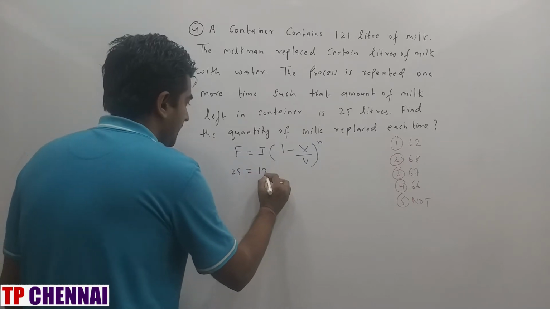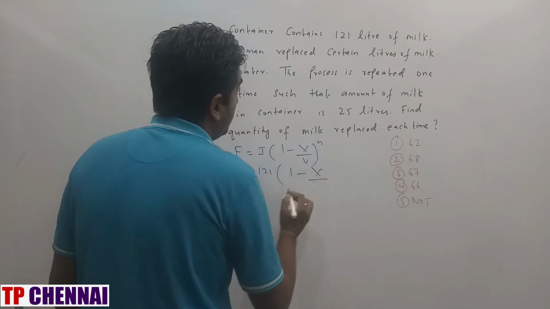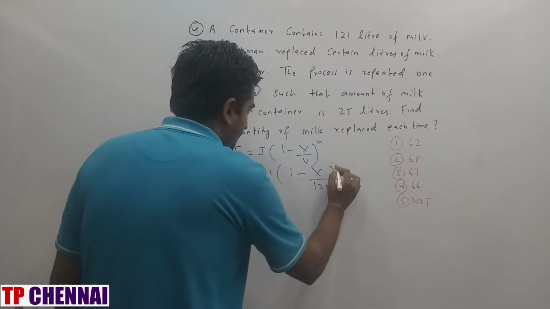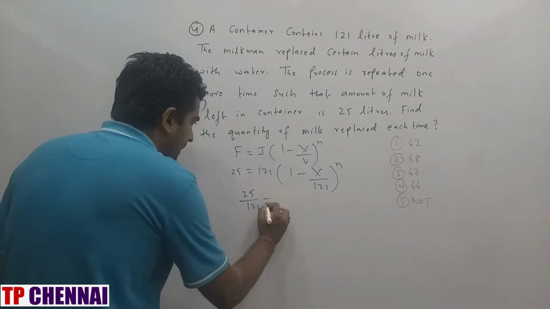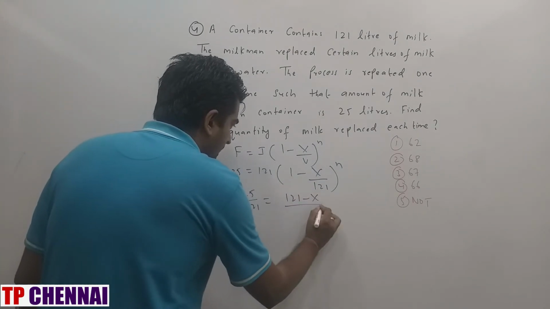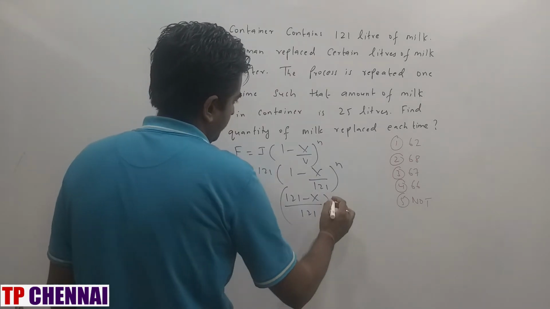Initial is 121, 1 minus x divided by volume, 121, whole power n. Keep this value here. 25 by 121 is equal to 121 minus x divided by 121, whole power n.